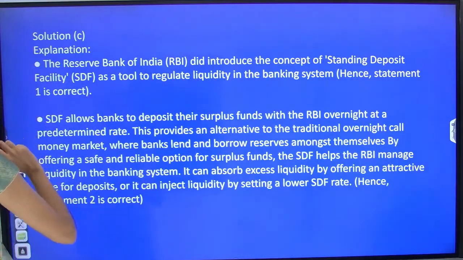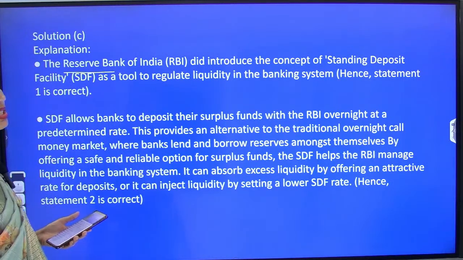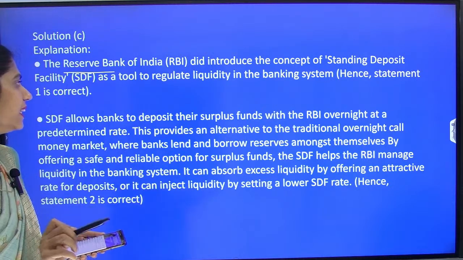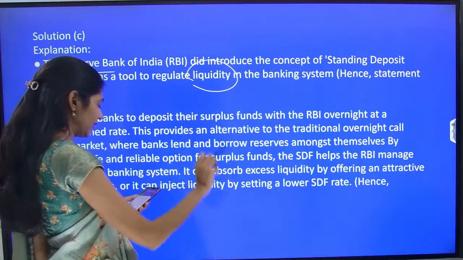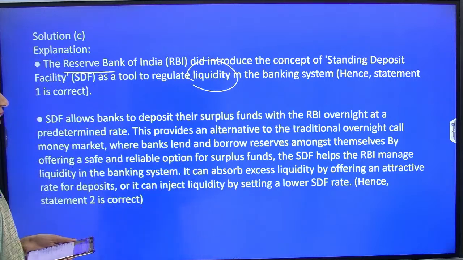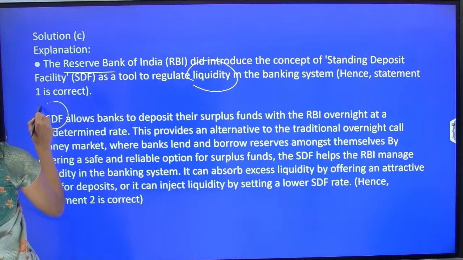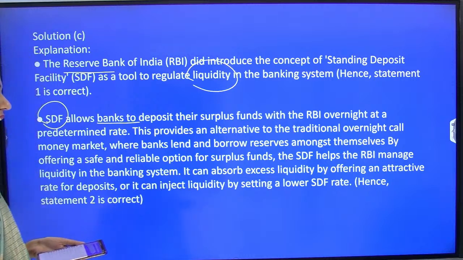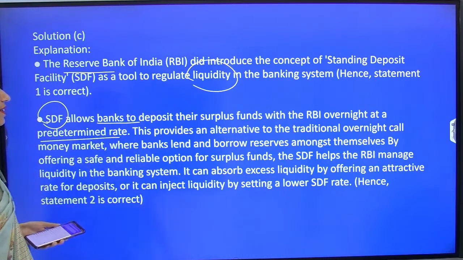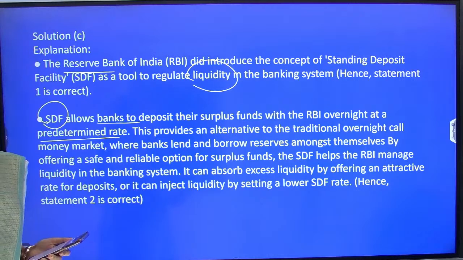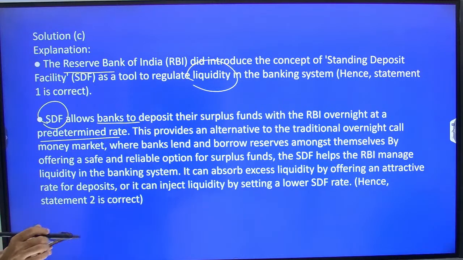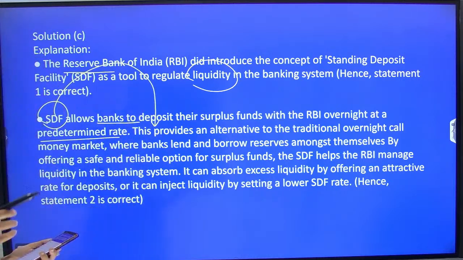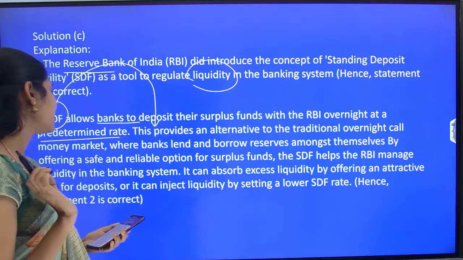Okay. So here the Reserve Bank of India introduced this concept of standing deposit facility, and this facility is to regulate liquidity in the banking system. So this is absolutely correct. And the next one: this SDF allows banks to deposit their surplus funds with RBI overnight at a predetermined rate. Because of this, the second statement is also correct. And why is this SDF method advantageous? Because it provides an alternative to the traditional overnight call money market.